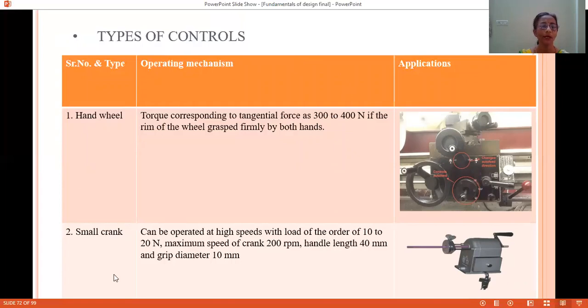Second type of control is a small crank that can be operated at high speed with a load of the order of 10 to 20 Newton. Maximum speed of the crank is 200 RPM. Here, this is the mechanism through which the crank can be operated. Length of the handle is 40 mm and the diameter, because the grip should be available, is approximately 10 millimeter.